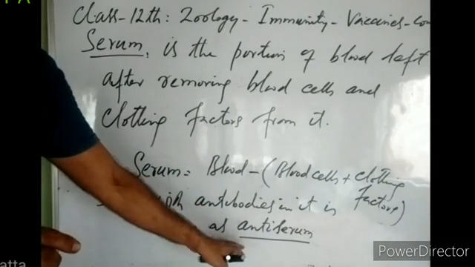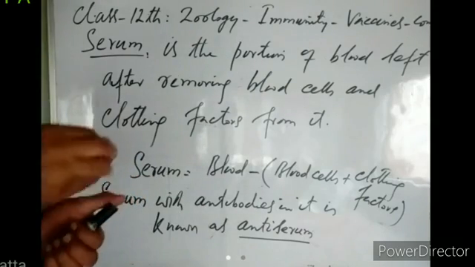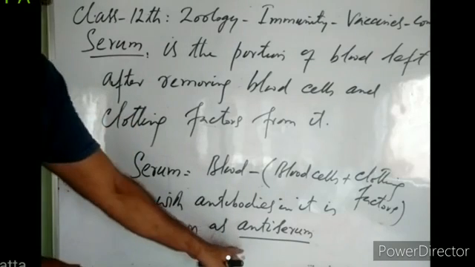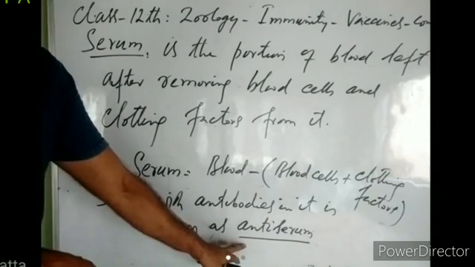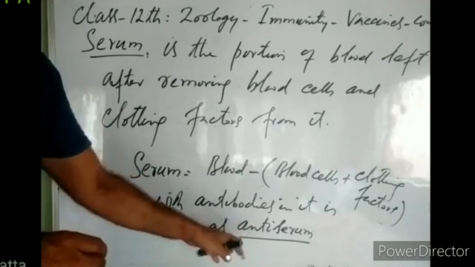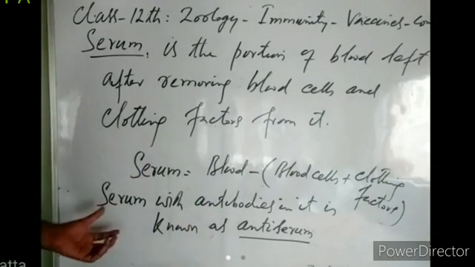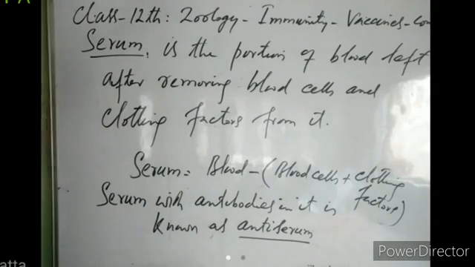Then we will use this antiserum in an infected person, the person who is still suffering from the infection. We can give him this antiserum. It has antibodies against the COVID virus, right? And this antiserum can cure it, right? So serum with antibodies in it is known as antiserum. So that is the definition of serum.